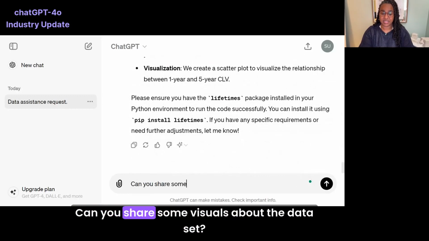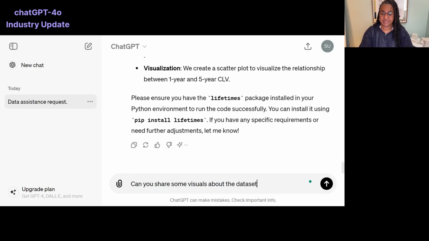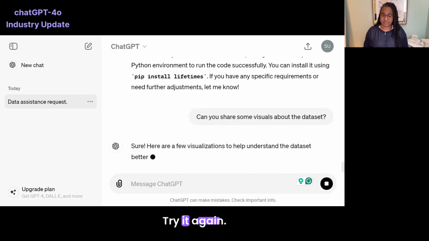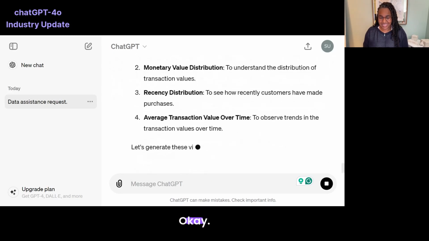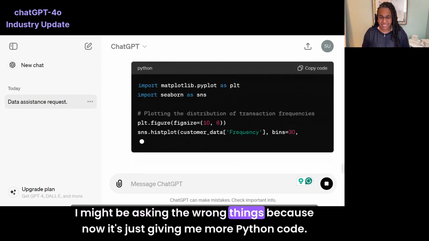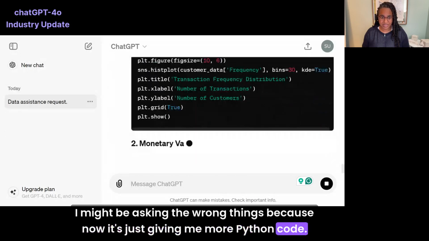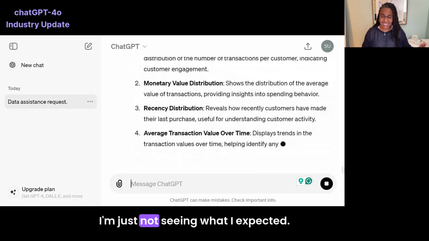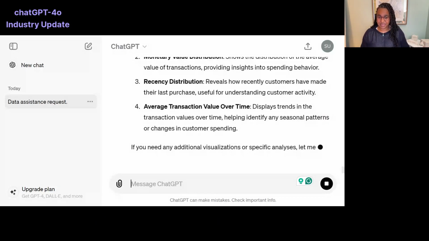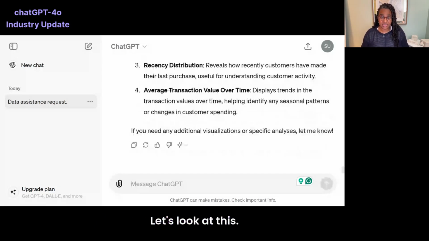Okay, let's ask it again. Can you share some visuals about the data set? Let's see. Try it again. Oh no. Okay. I might be asking the wrong things because now it's just giving me more Python code. I mean, this isn't a bad answer. I'm just not seeing what I expected. Literally not seeing visuals.